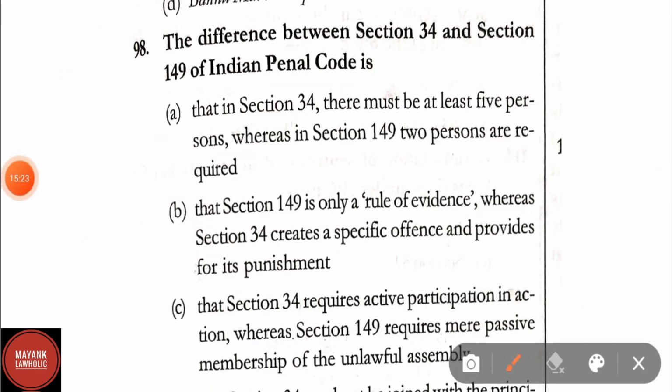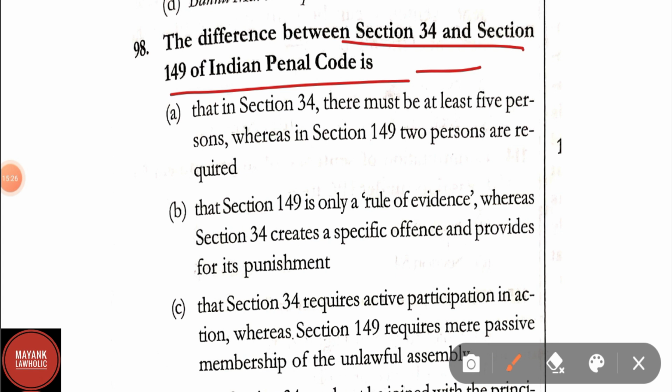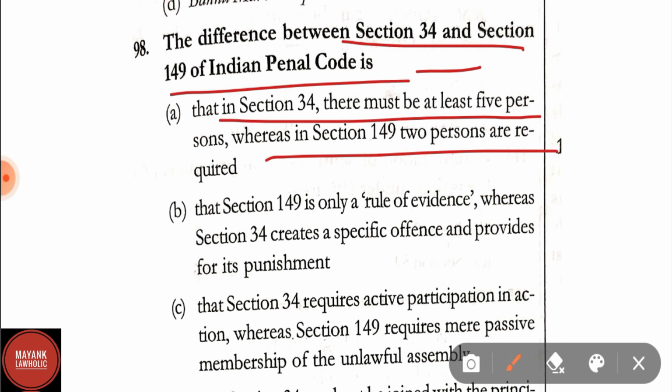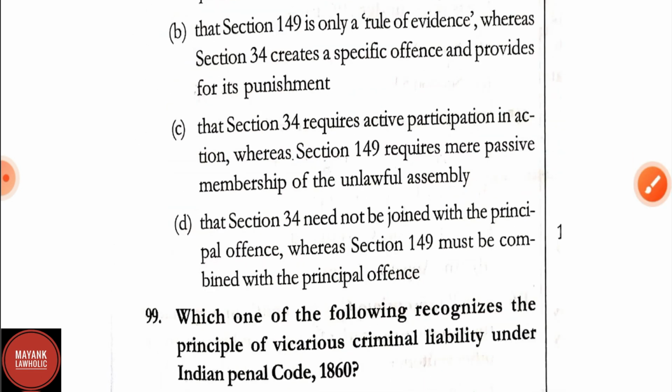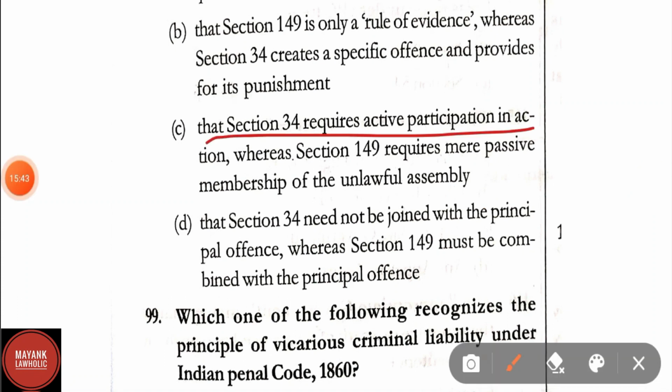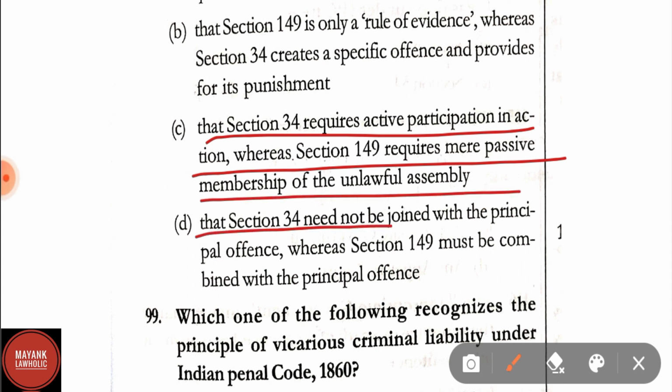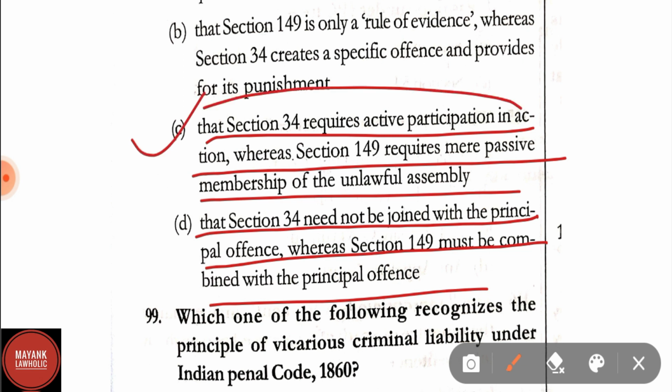Question number 98. The difference between section 34 and section 149 of IPC is option A, that in section 34 there must be at least 5 persons whereas section 149 2 persons are required. Option B, that section 149 is only a rule of evidence whereas section 34 creates a specific offence, provides for its punishment. Option C, that section 34 requires active participation in action whereas section 149 requires mere passive membership of the unlawful assembly. Option D, that section 34 need not to be joined with the principal offence whereas section 149 must be combined with the principal offence. Here the correct answer is option C, that is section 34 requires active participation in action whereas section 149 requires mere passive membership of the unlawful assembly.